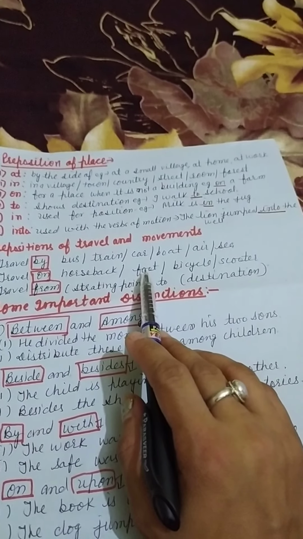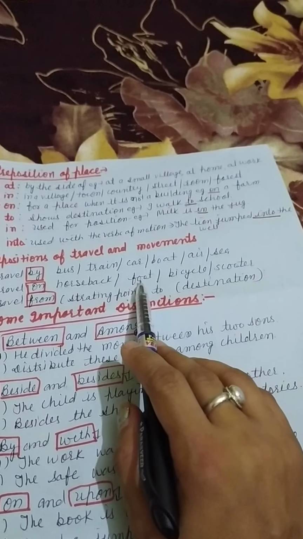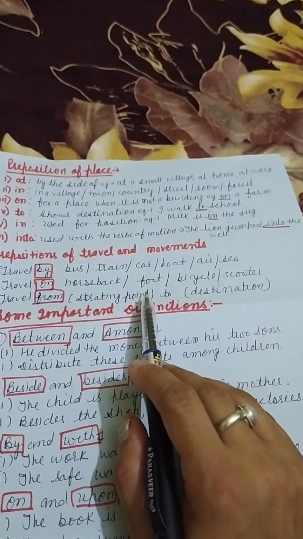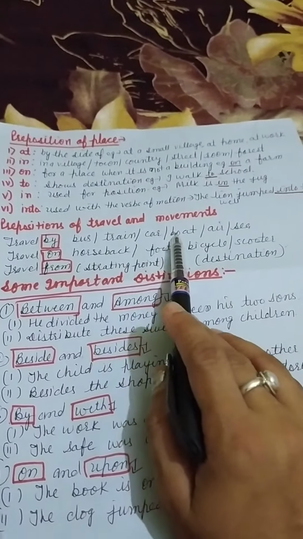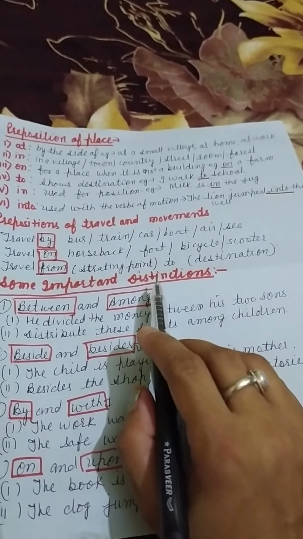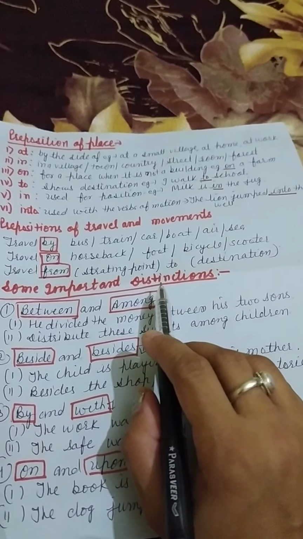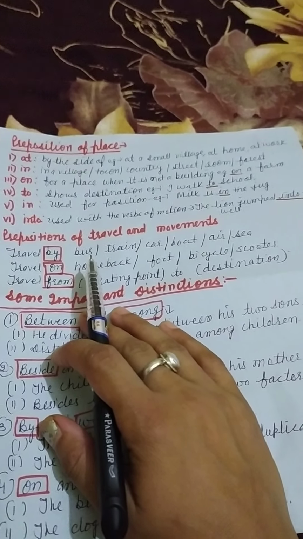In the previous video, we talked about prepositions, kinds of prepositions, and prepositions of time and date. Today, we will talk about the prepositions which are used for place, prepositions which are used for traveling and movements, and some important distinctions. I hope after this video, you will be clear about the uses of different kinds of prepositions.